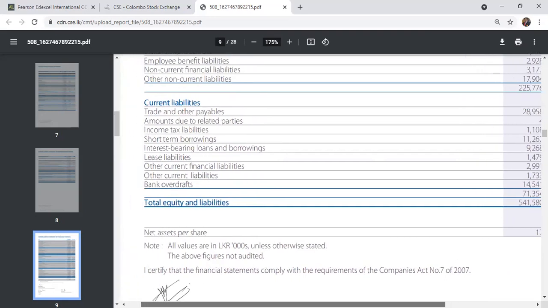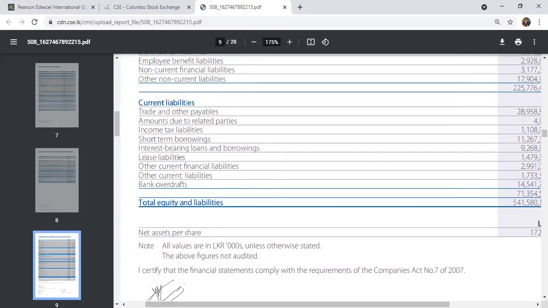And the amount due to related parties, income tax liability they have to settle within 1 year, short-term borrowings, interest-bearing loans and borrowings. There are short-term bank loans, lease liabilities that you have to settle, other current financial liabilities, other current liabilities, and bank overdraft.